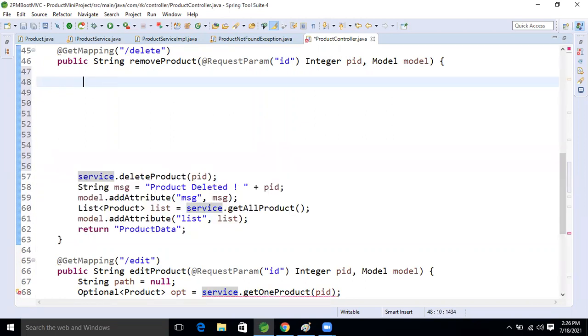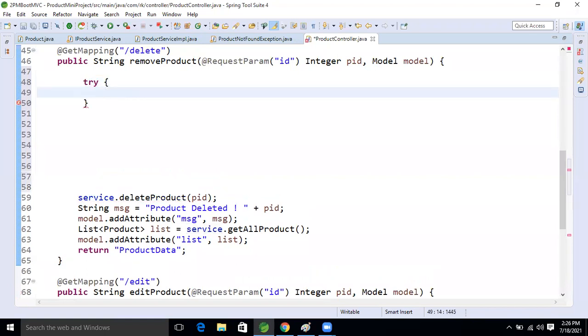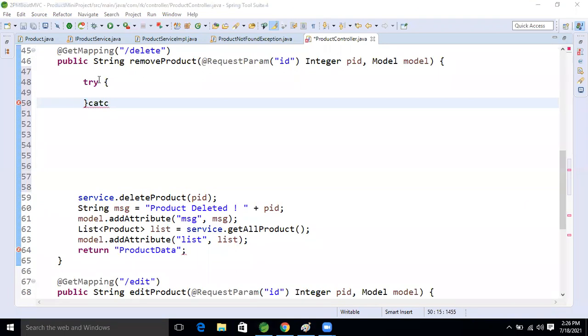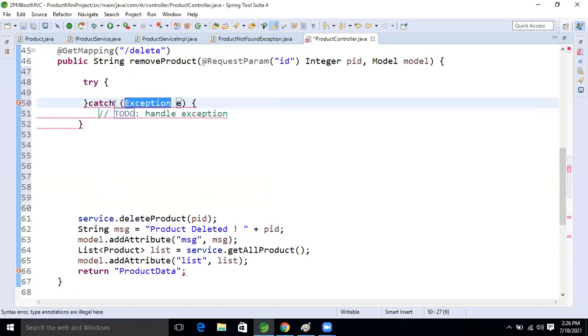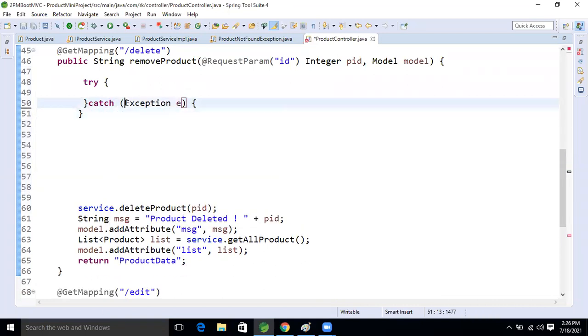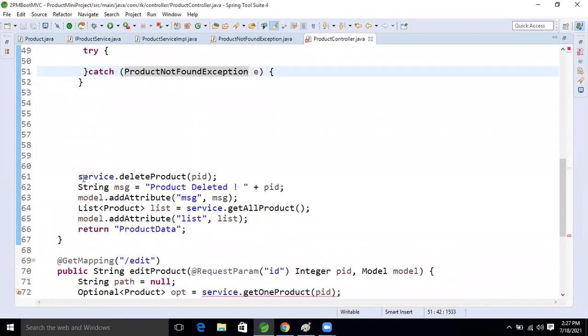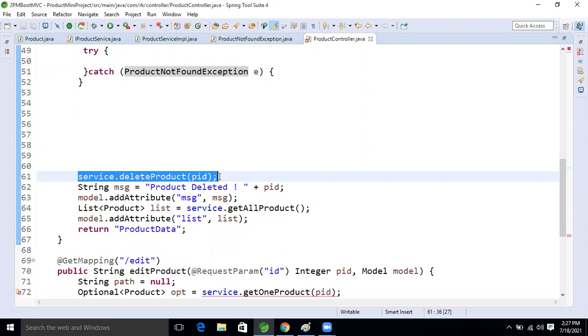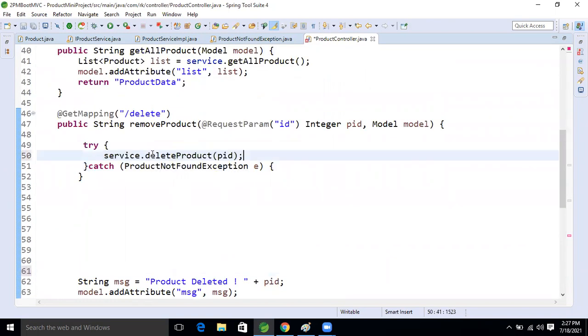Here I'm taking the try and catch block. After that, I'm going to take the product, e dot print, not found. Class not found exception. Okay, good. So product not found. Whatever code we wrote yesterday, just come here and place it here.